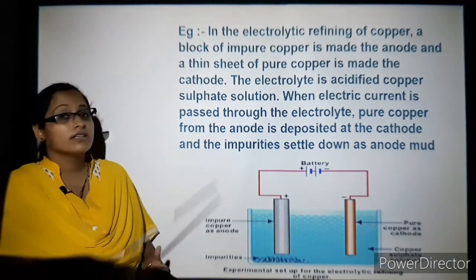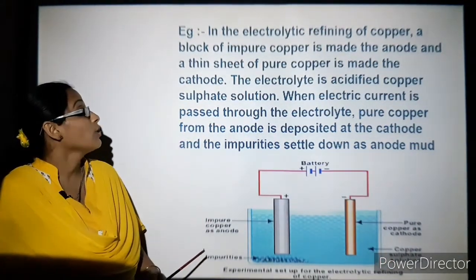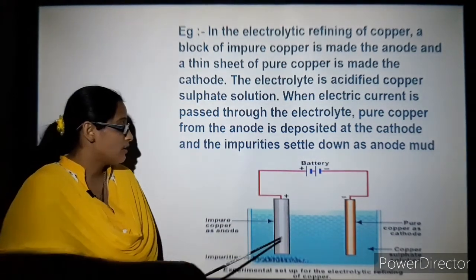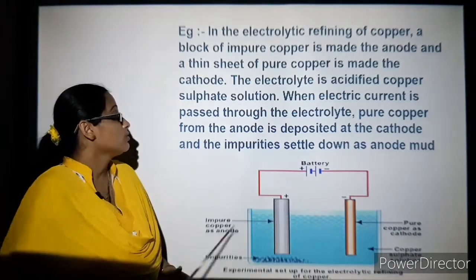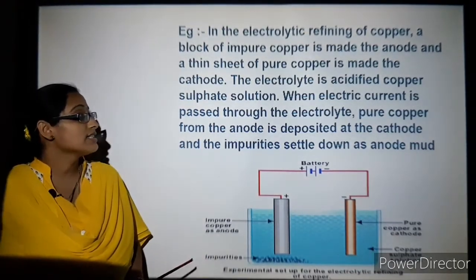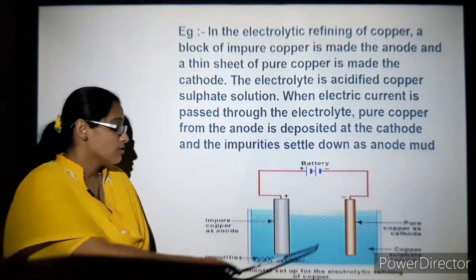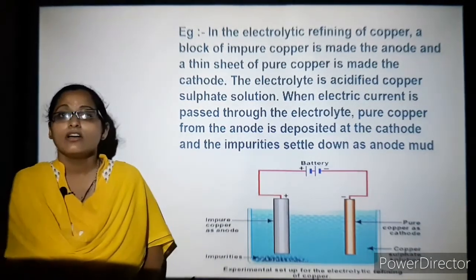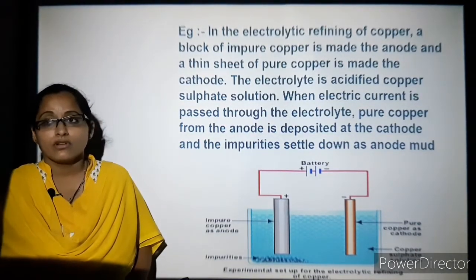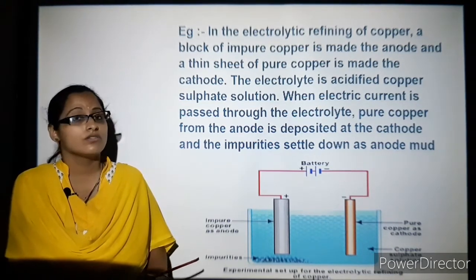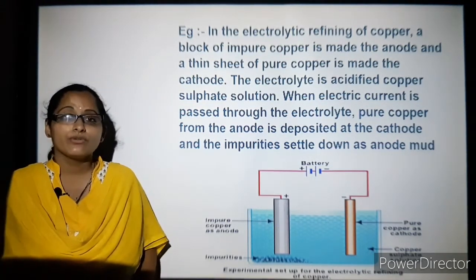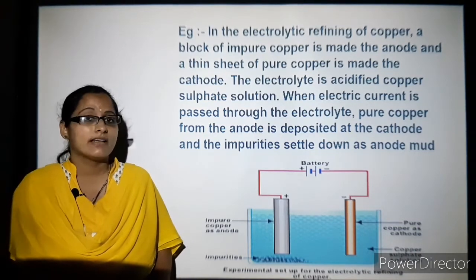So in the electrolytic refining of copper, a block of impure copper is made the anode and pure copper is made the cathode. The electrolyte is acidified copper sulfate solution. So if sodium metal needs to be separated, you will be using the solution of sodium chloride itself.